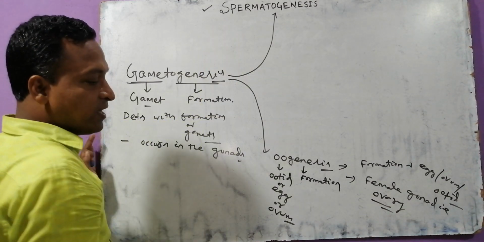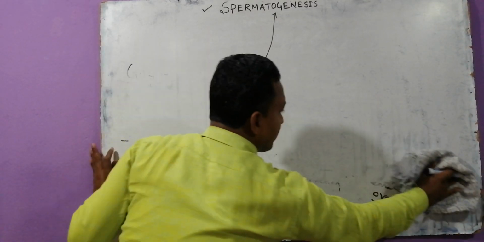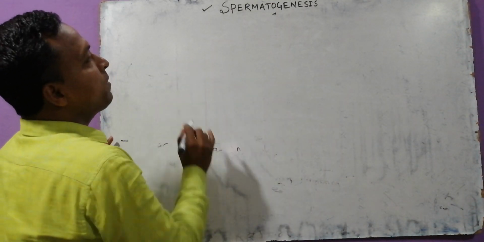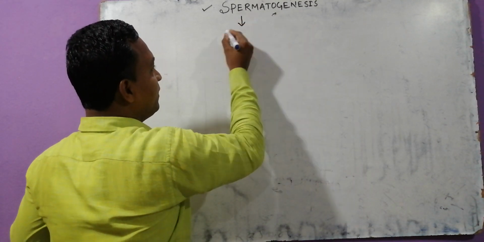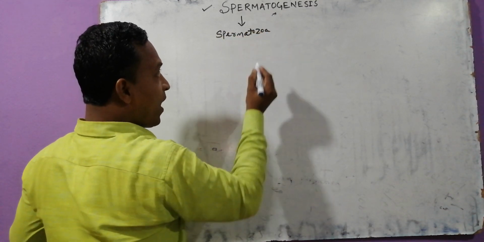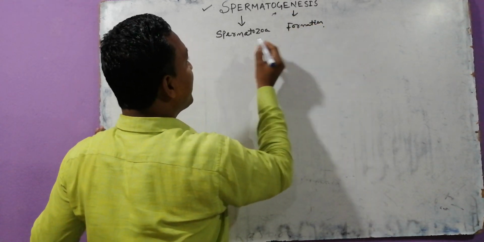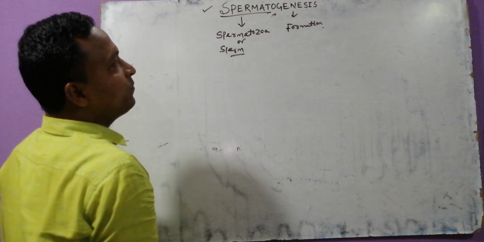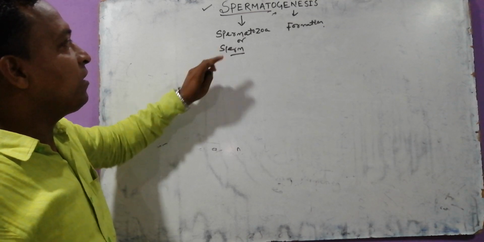Now we talk about spermatogenesis. Very easy. Spermatogenesis is derived from two words: spermatozoa and genesis, which means formation. Spermatozoa is otherwise called sperm. So spermatogenesis deals with formation of spermatozoa or sperm.